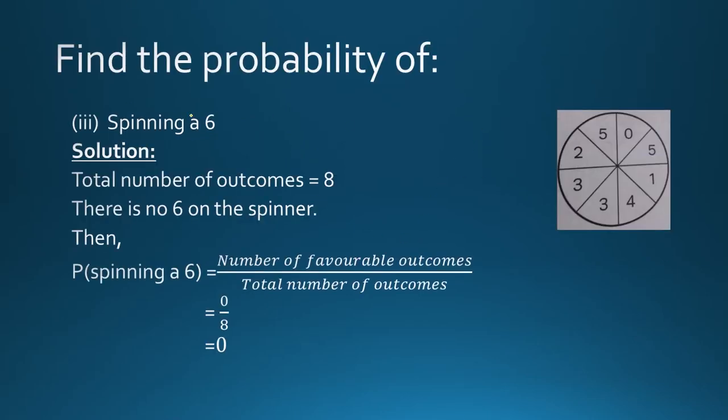Find the probability of spinning a 6. Again, total number of outcomes. Again, there is no 6 on the spinner. You need to find the probability of spinning a 6. If you see this spinner, there is no 6. So whenever I spin the spinner and I am waiting to show the result of 6, there will be no